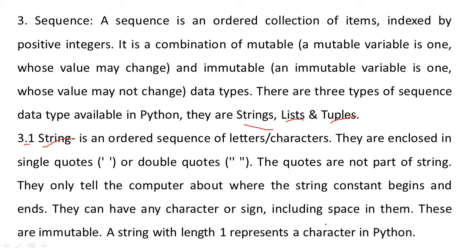They only tell the computer where the string constant begins and ends. So remember, this is also very important: double quotes and single quote. Now, they can have any character or sign including space in them. These are immutable. And one thing to note, a string with length 1 represents a character in Python. Means one character is length 1.